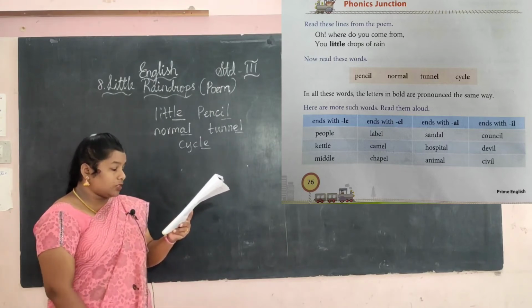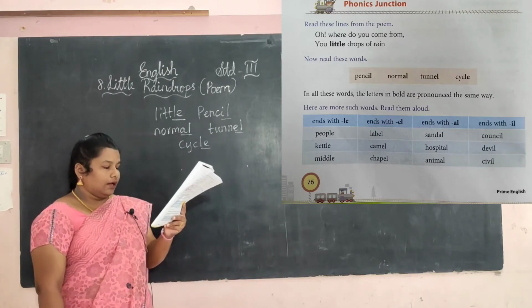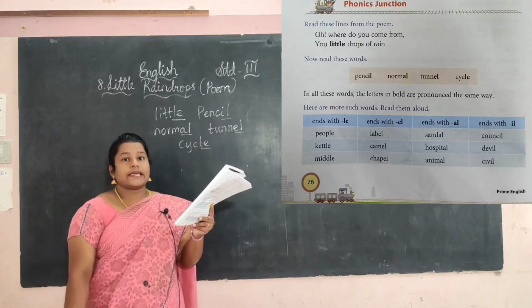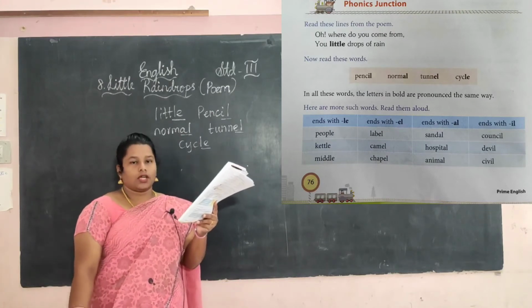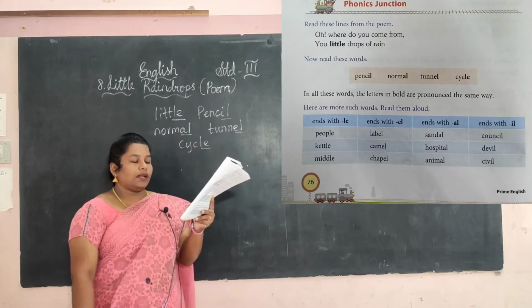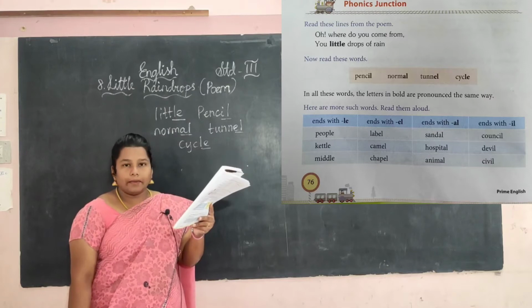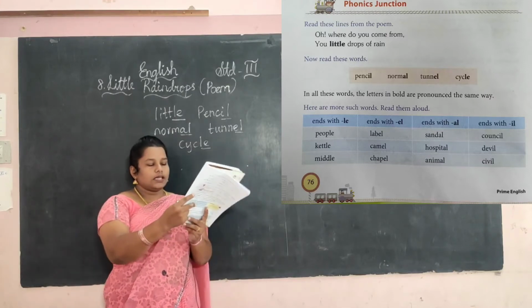Here are some more words. Read them aloud. Ends with L. Okay, first see, people, kettle. Come join with me. Middle. Okay. Now next one. L sound. Label. Camel. Chapel. Okay. See the next one.